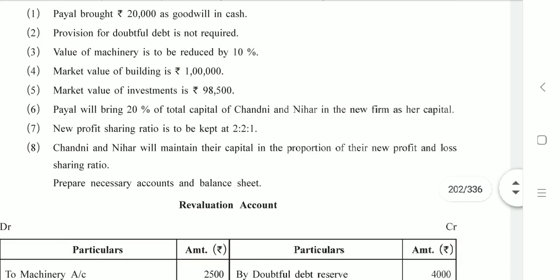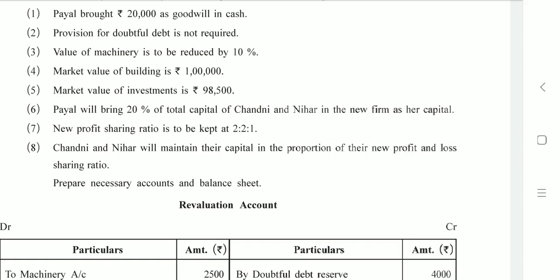sixth adjustment. Payal will bring 20% of total capital of Chandni and Nihar in the new firm as her capital. Payal is the new partner. A new partner is always supposed to bring the amount of capital and the amount of goodwill in cash.